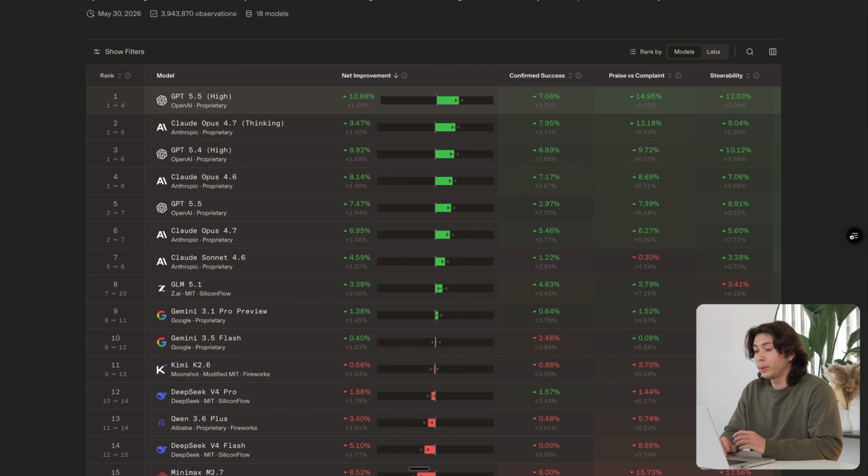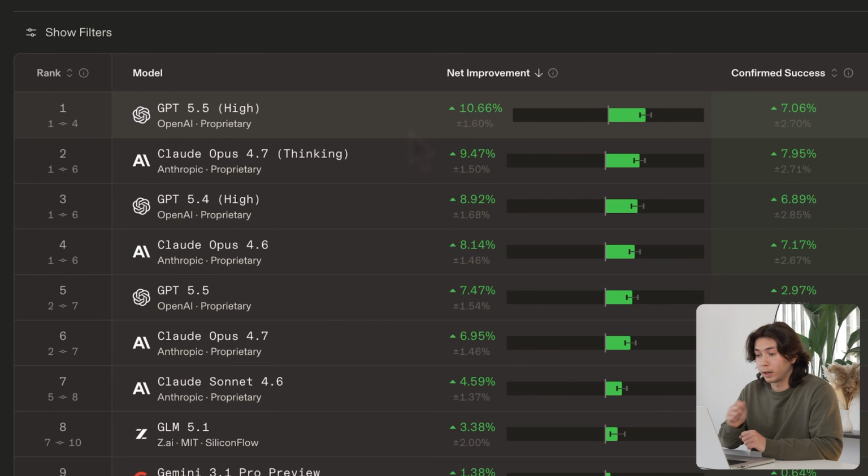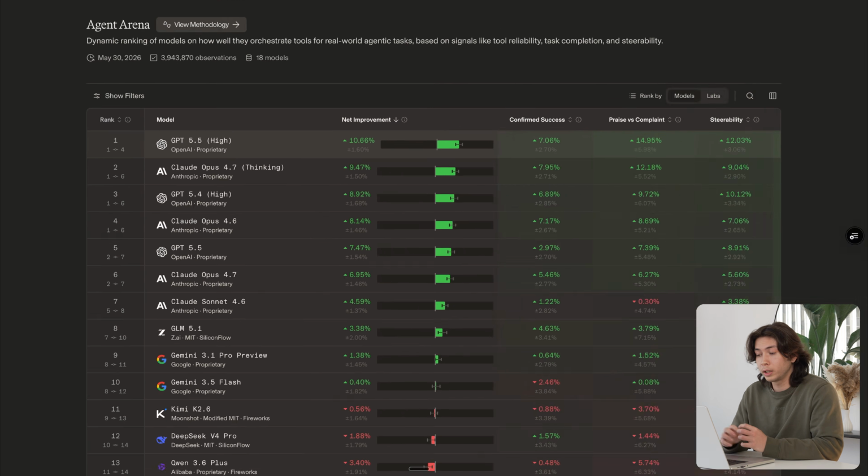The overall net improvement is the overall causal effect of choosing, for example, GPT 5.5 high over a random baseline. That also means that baseline will change. This leaderboard is more living than our previous ones because it looks at recent data and accounts for the fact that these component systems can and will change over time. We can add tools at any time. We could change the system prompt. We can add more models to the pool, and so on and so forth. We need to be able to evolve as the capability evolves. And that's what we're measuring here.